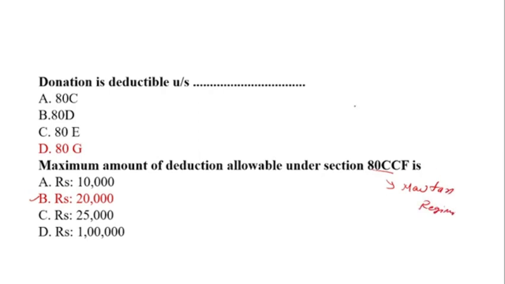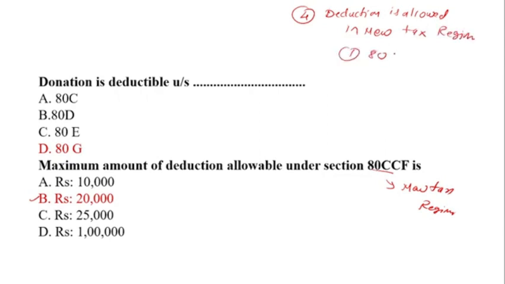Only selected four deductions are allowed in the new tax regime. First, 80JJAA, okay. Then second, 80CCD, okay.